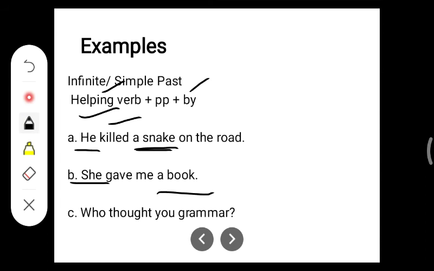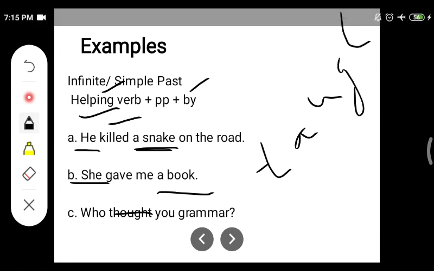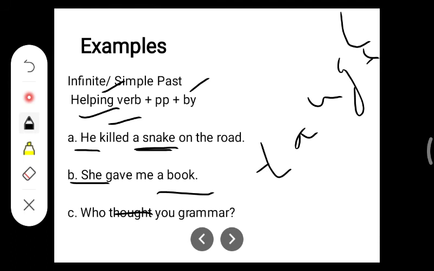Then who, actually I just gave you the wrong spelling here. It is actually T-A-U-G-H-T. Don't just go, wait, I'll just spell it out. T-A-U-G-H-T, that is the spelling for taught. This is thought. This thought is different, think and thought. I don't know how I wrote that. Who taught, teach, taught. Who taught you grammar? T-A-U-G-H-T, please take down that spelling. Who taught you grammar?